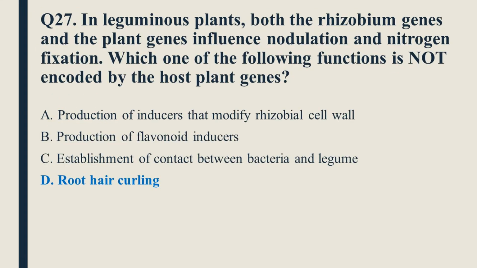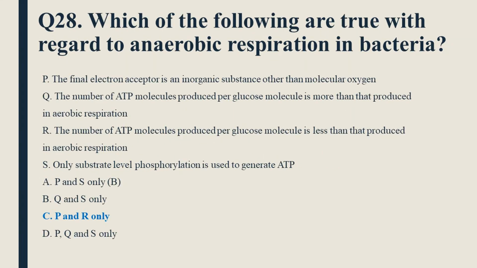Question number 27 is in the leguminous plants, both the rhizobium genes and the plant genes influence nodulation and nitrogen fixation, which one of the following functions is not encoded by the host plant genes? So option D, root hair curling, is the right option. Question number 28 is which of the following are true with regard to anaerobic respiration in bacteria?